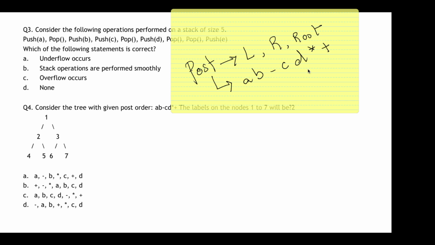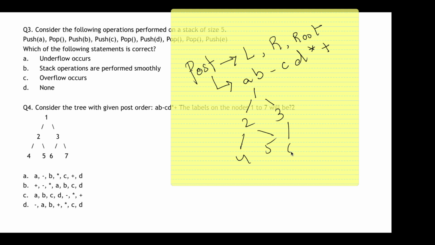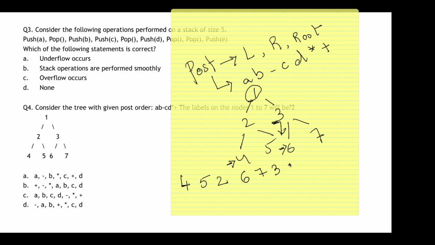So now my tree is something like this: 2, 3, here it is 4 and 5, and here it is 6 and 7, right? In order to find the post order, I need to start from the bottom of the tree, the lowest level, and go till the root. So let's write down the post order. It will be 4, then 5, then 2. Now this 2 has another part, that is the right part. This right part, that is 3, has some children, so it will again start from the lowest level. So it will be 6, then 7, then 3, and finally 1.